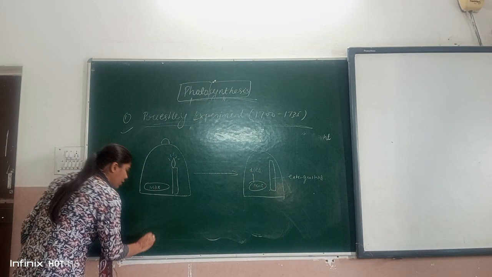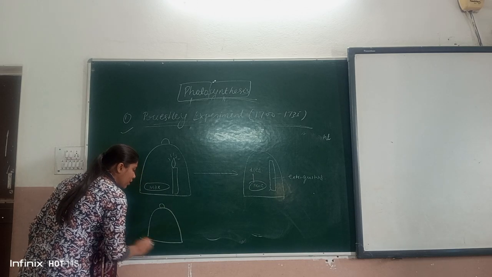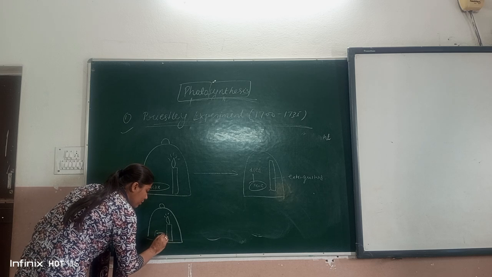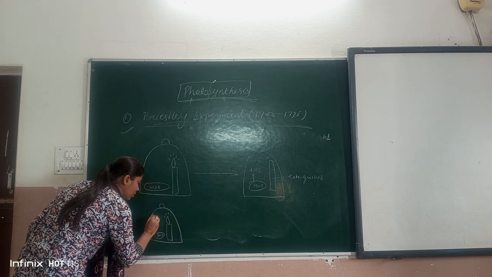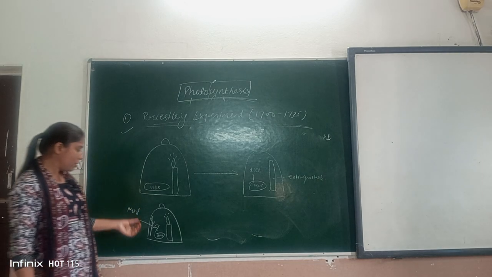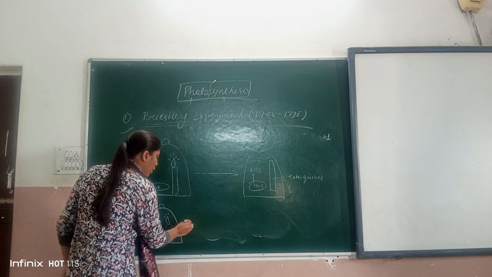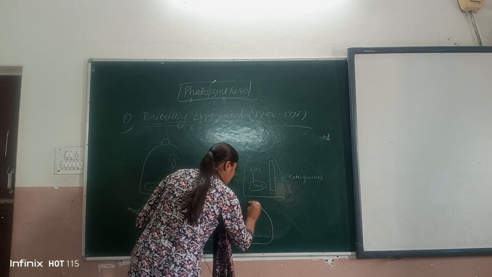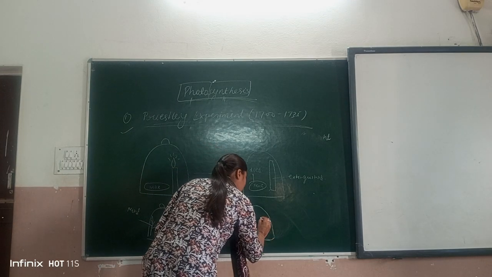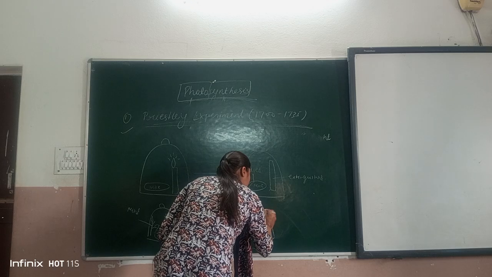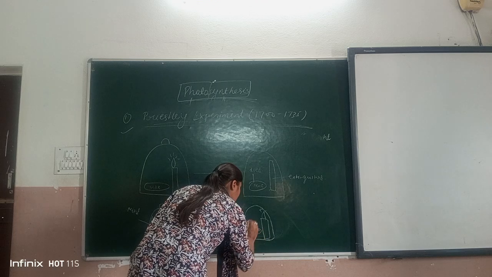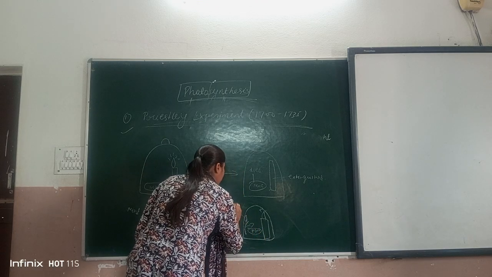In the next experiment, he had taken a bell jar only, the burning candle, mice, and a green plant known as mint. Now, after some time, he observed that burning of the candle is still going on, mice is not dead, and the plant is in the same position.